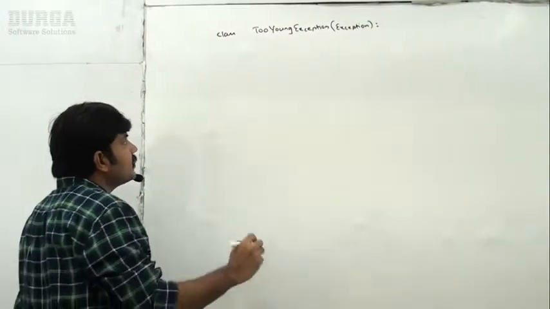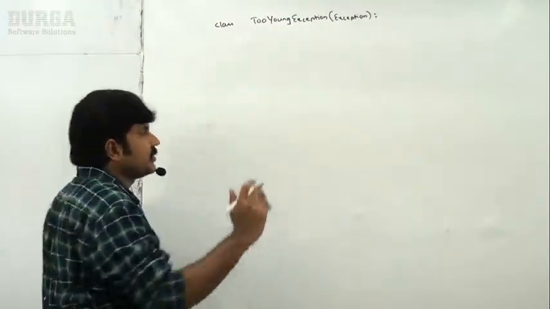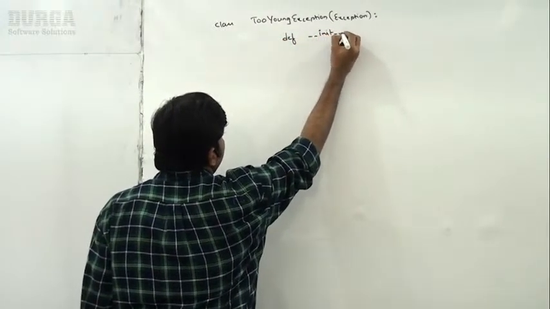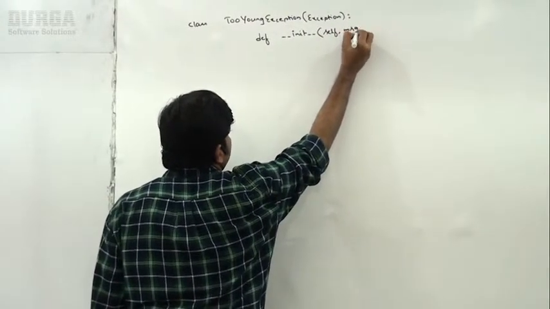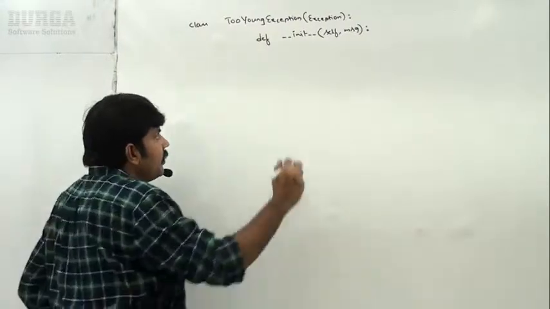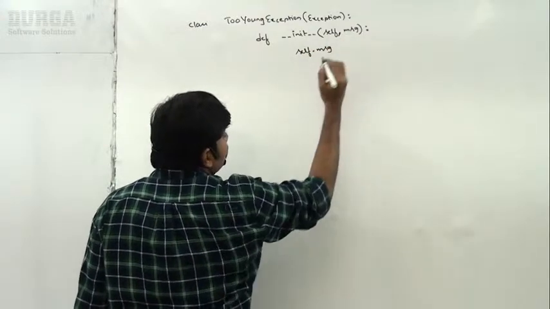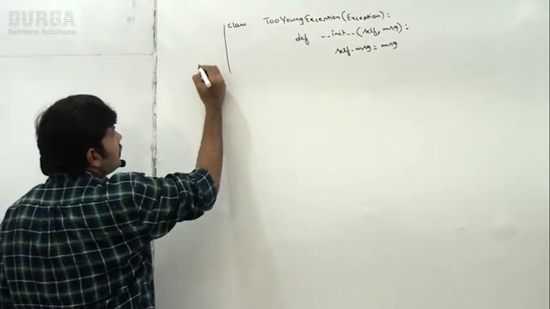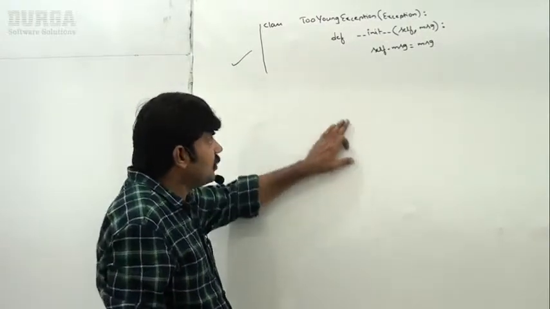Now my target is, your exception is going to accept some description, right? Yes. So def __init__, self comma message, like I'm taking. Because we want to pass some description, that's why now self.message = message, that's all. So the first customized exception is ready. This is very simple. Defining our own exception is very simple. Nothing is there.